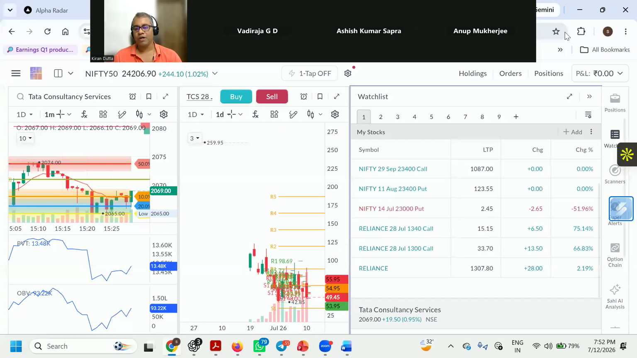Okay. What is this one actually? So, for example, Reliance spot price is 1307, sir. Right? Now, what is my July 1300 call? What is the price here? 33.70. Right? Now, if the price has moved from 1307 to 1315, what is the expectation here of my 1300 call that is on the screen? Tell me, what can it become?